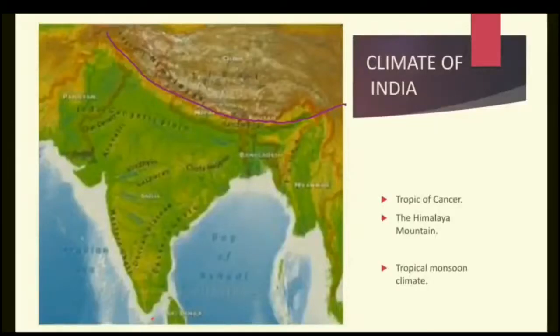Climate of India. There are two main factors which make the climate of India. First is Tropic of Cancer. This red color line is Tropic of Cancer, which divides India into two parts, northern part and southern part. Northern part is in a temperate zone, while southern part is in a tropical zone, or you can say torrid zone.